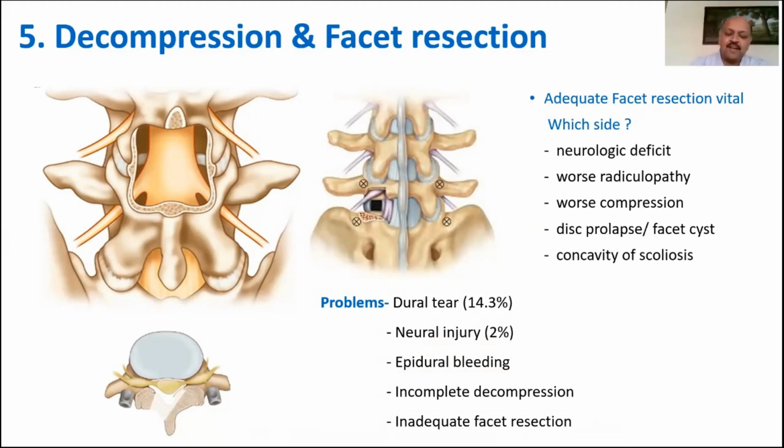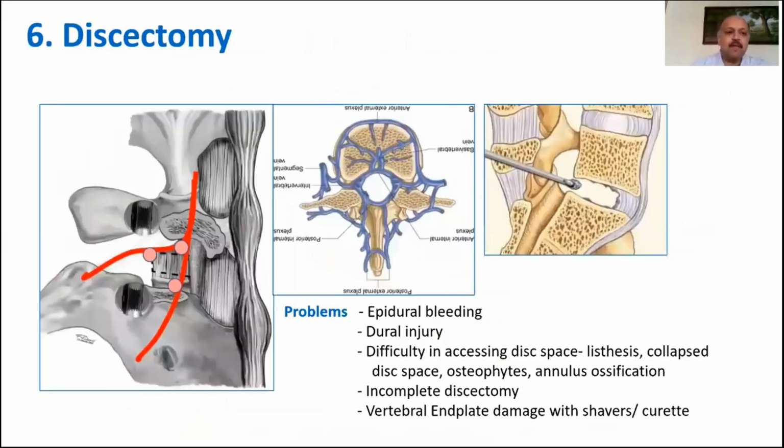The resection of the facet involves complete resection of the medial facet at that level, and the lateral facet, the upper half is removed, amputated at the level of the superior border of the pedicle so that there is enough space to go in for the disc space.